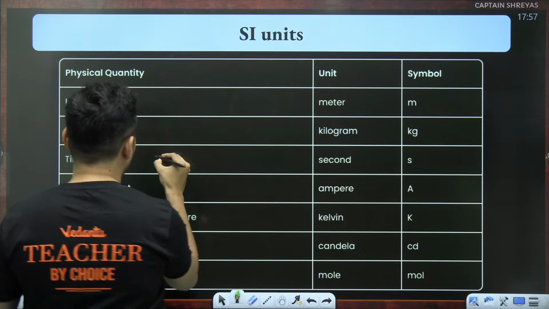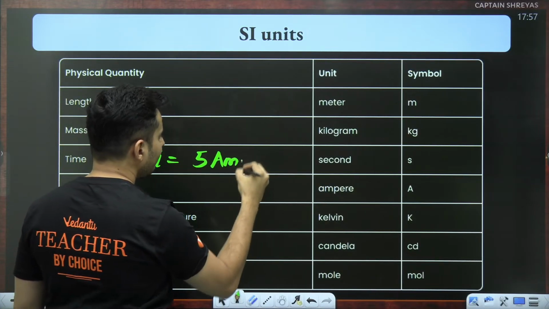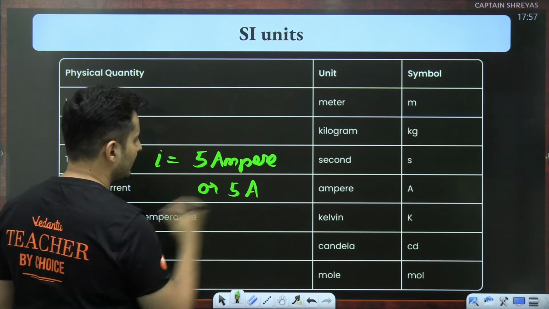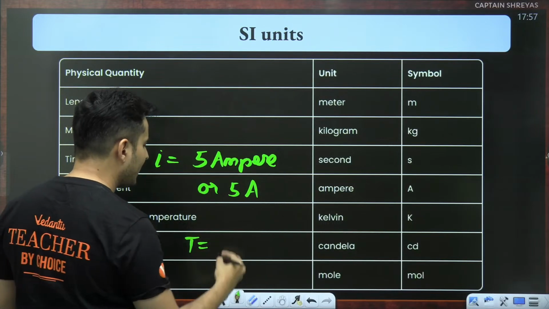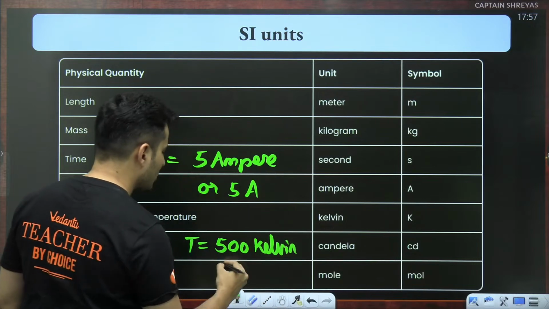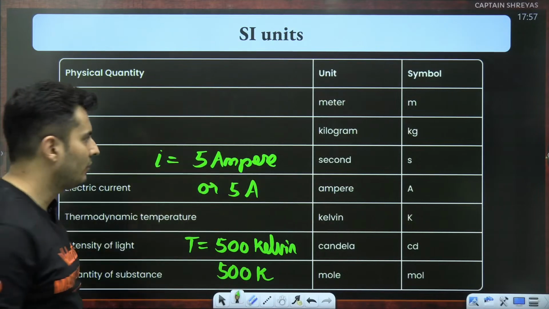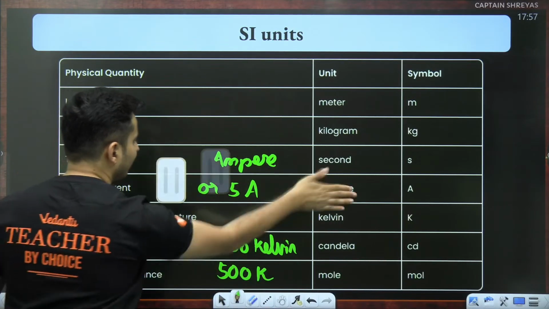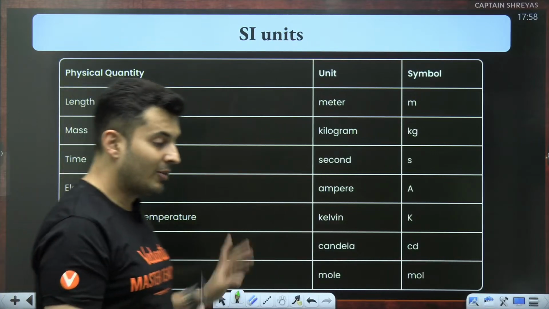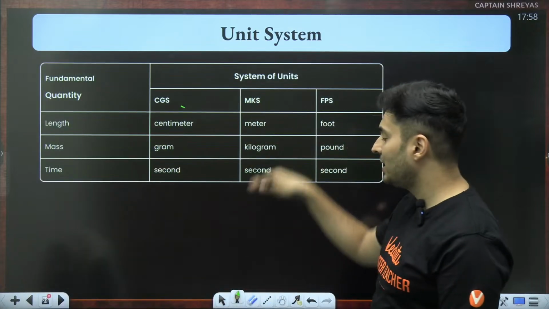Like I can say, the current in that circuit is 5 ampere, or I can just say it is 5 A. I can say the temperature of a body is 500 Kelvin, or I can just say in short form it is 500 K. That is the meaning of that short form. So these are the fundamental units of those 7 fundamental quantities in the SI system. But the SI system literally takes care of everything. MKS only takes care of these 3 things.